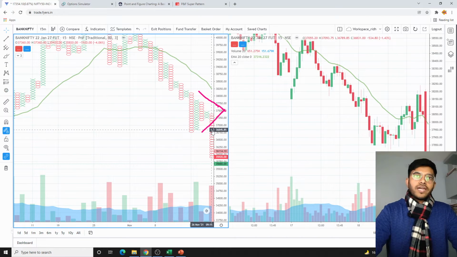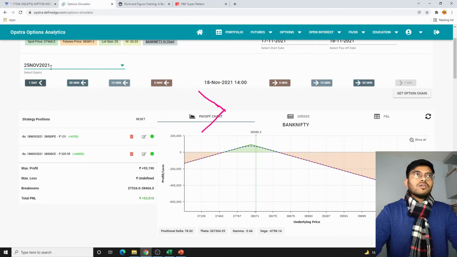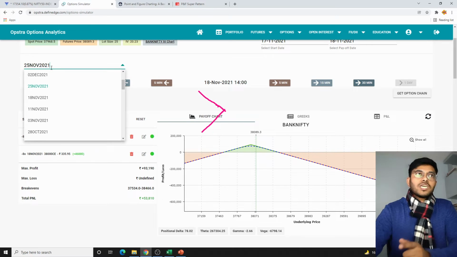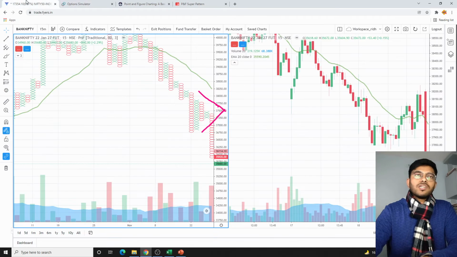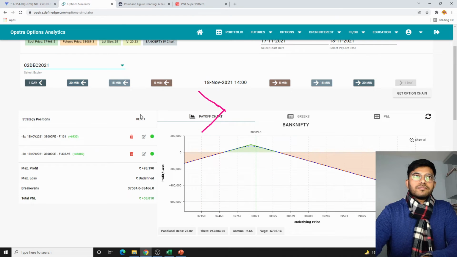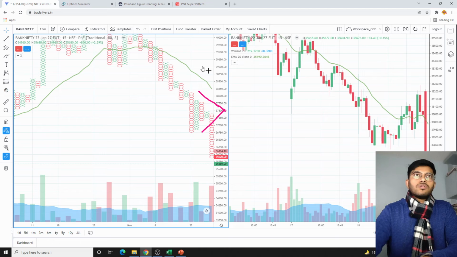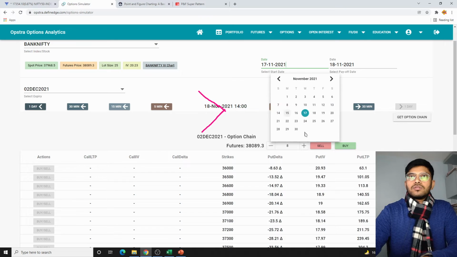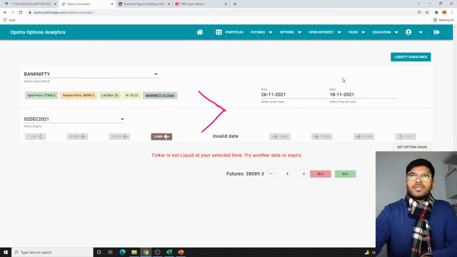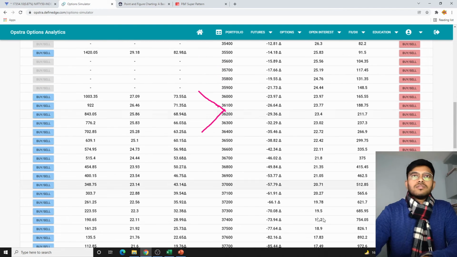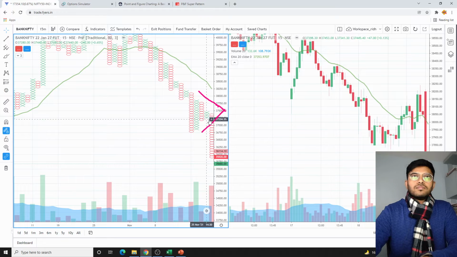Now this trade we get on around 26th of November. So 25th of November we don't have any trade for this expiry. For the next expiry I do have a trade, that is for 2nd of December, and for this I will be having 37,200 calls. I will be entering on 26th November at 9:15, for a payoff on 2nd of December. I will be selling 37,200.